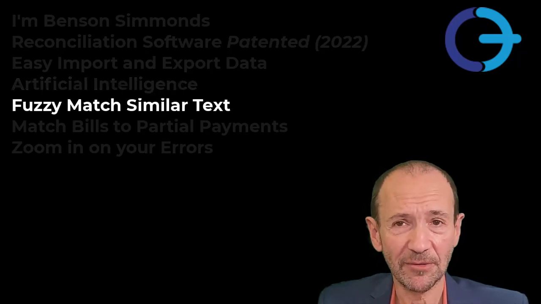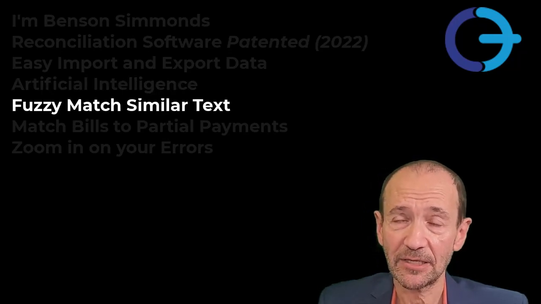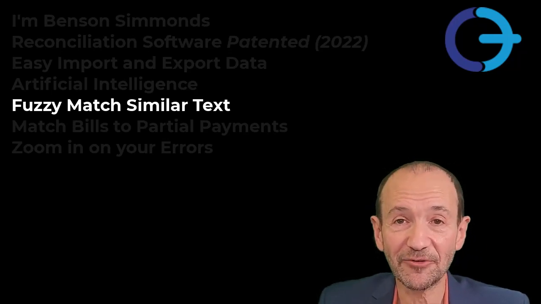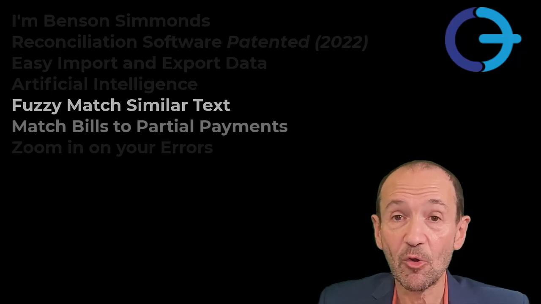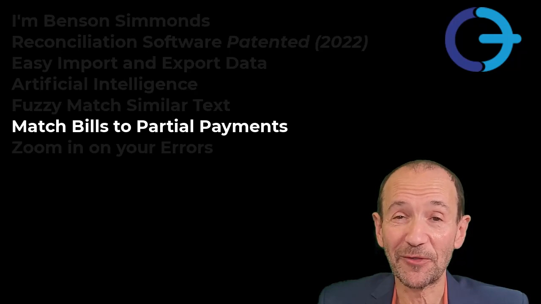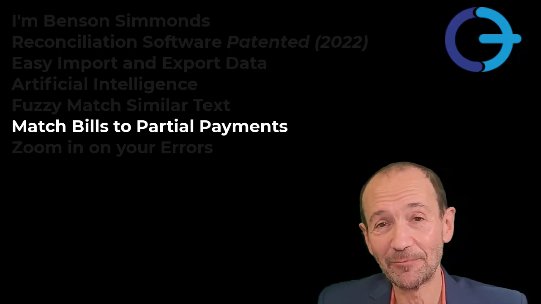There's fuzzy matching that will help match similar text, like Ben and Benson. It finds differences. So, for example, one bill will match with 5 different partial payments. It's for anyone that uses both text and numbers.